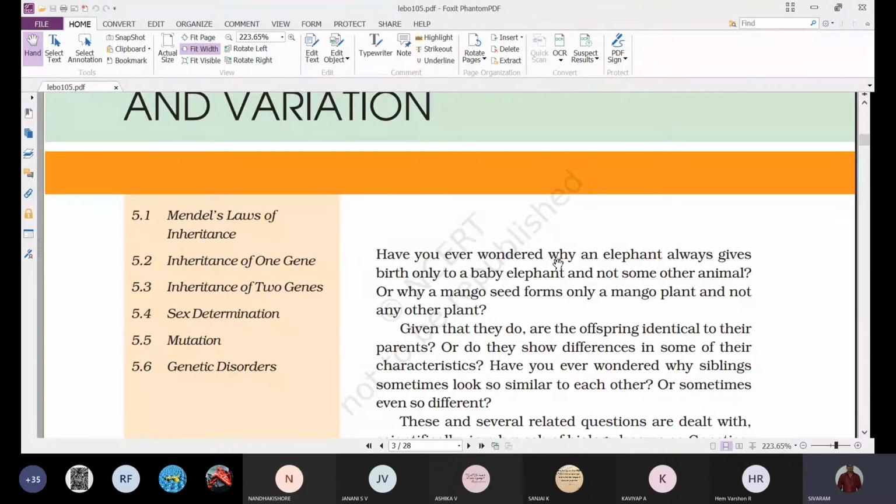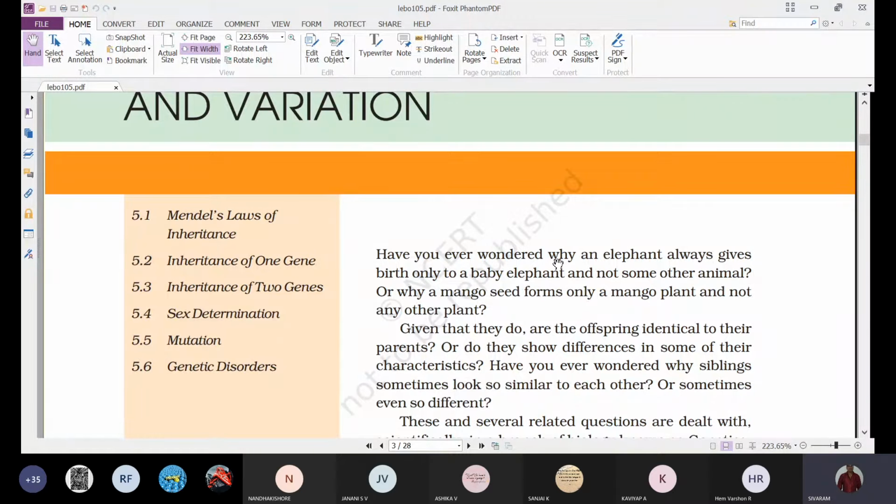How the sex is determined at fertilization is explained with genetics, how genetically the sex of an organism is determined.